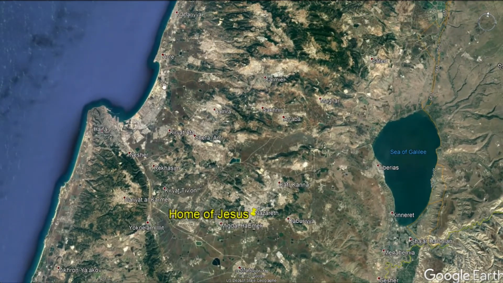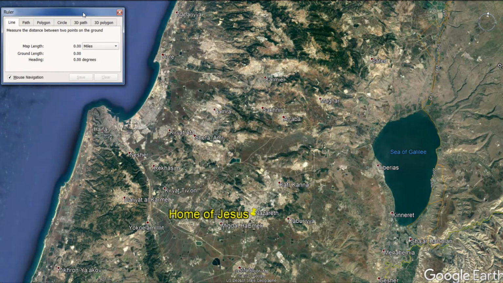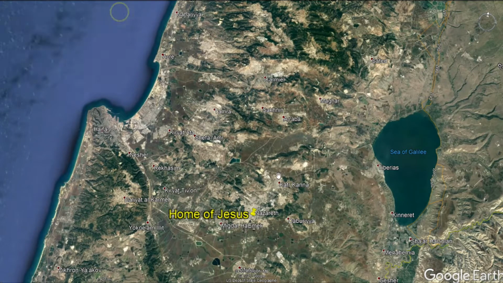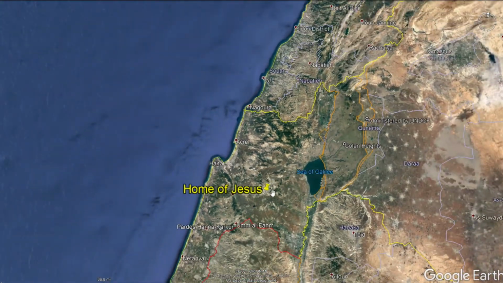Notice its location relative to the Sea of Galilee. We can see how close that is. It's about 15 miles away. If Jesus wanted to go to the beach, here 20 miles, or let's see right in here, 17 miles, 18 miles. Okay, so that's what we're looking at as far as the distance, and really when you think about that, that's not really a great distance, when you see how small Israel actually is.